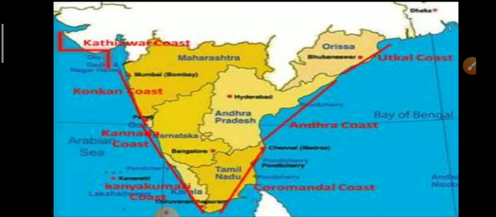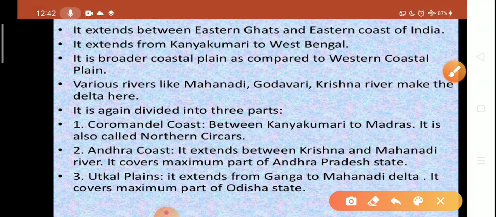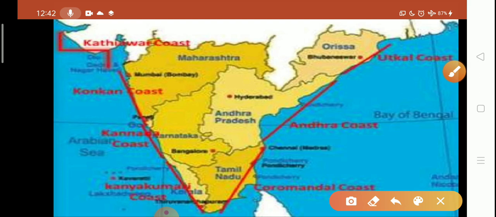Look at this map, students. In India, coastal plain is divided into two parts: the eastern coastal plain and the western coastal plain. This is known as eastern and this is known as western coastal plains. So this is all about the division of coastal plains in India.